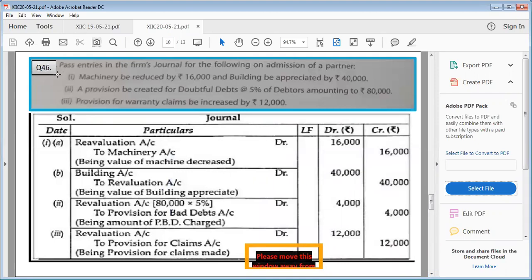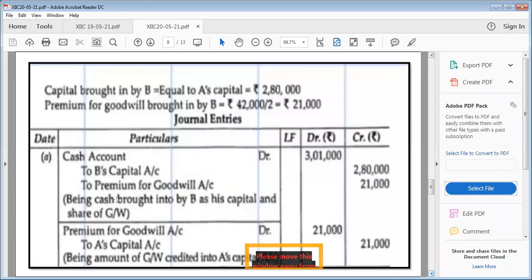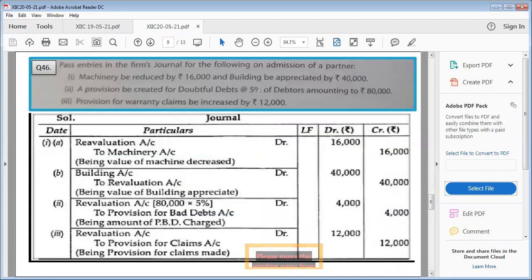Okay. Now, question number 46. Actually, here we will not cut the amount from Bowman's current account, because the information of goodwill is given. So we will write premium for goodwill for him. You can see, rather than to debit Bowman.